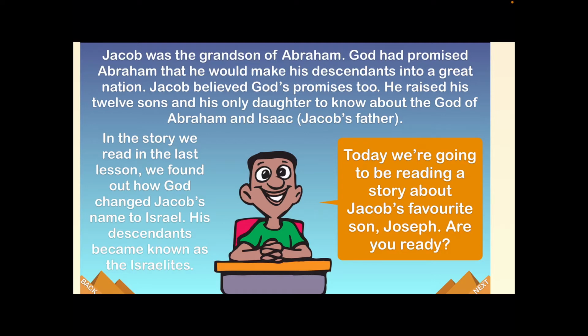In the story we read in the last lesson, we found out how God changed Jacob's name to Israel. His descendants became known as the Israelites. And today we're going to be reading about Jacob's favorite son, Joseph. Are you ready? Jacob's son.